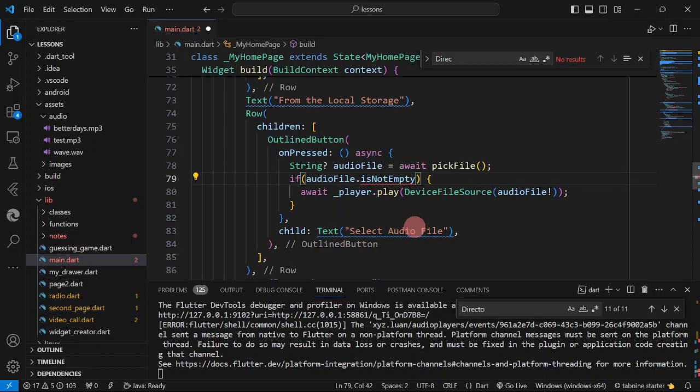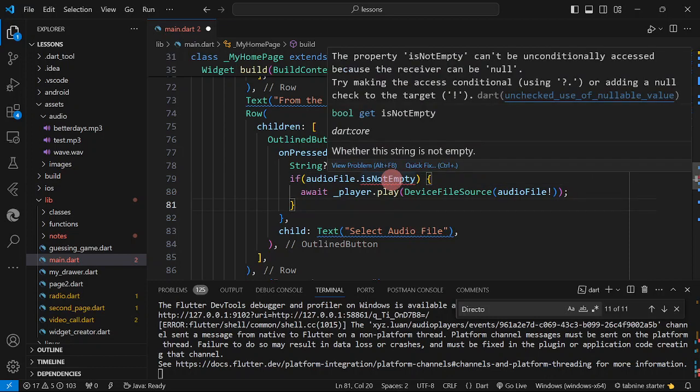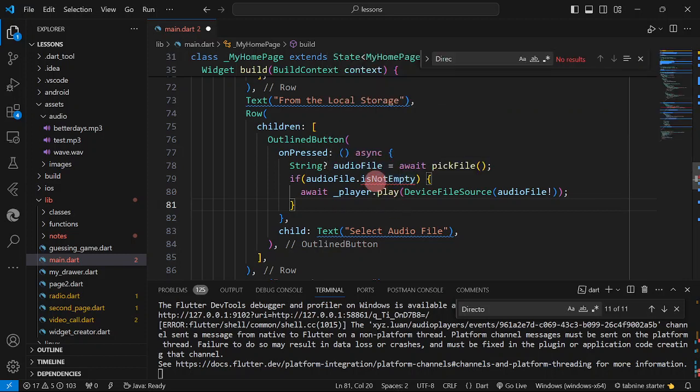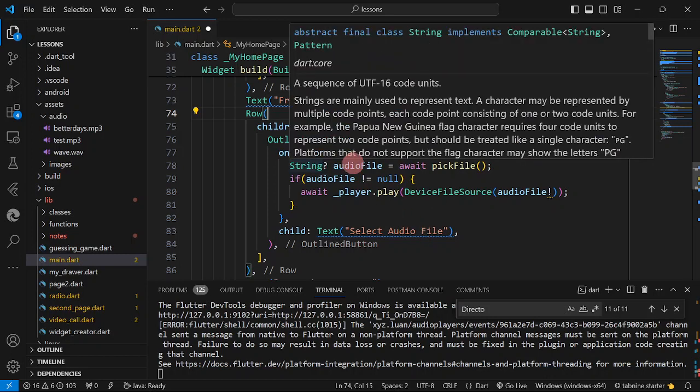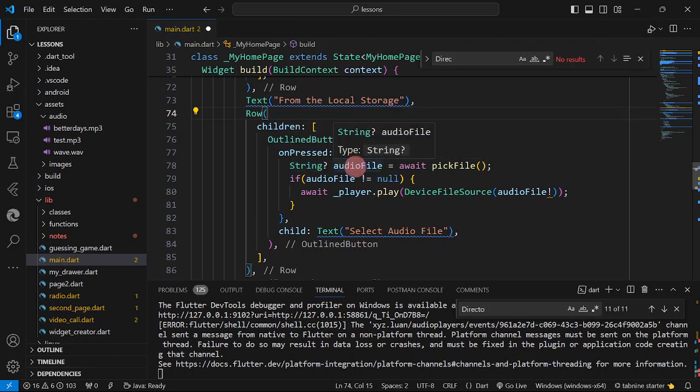It's not a function. Oops. Not equal to null, because it is nullable. Okay, so since audio file is a nullable string, so therefore is not empty is not valid.